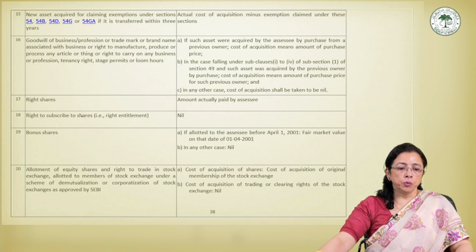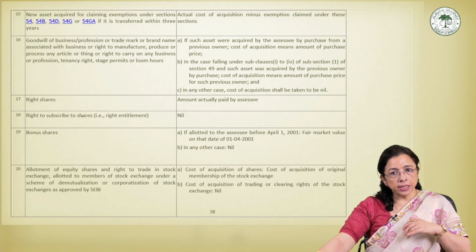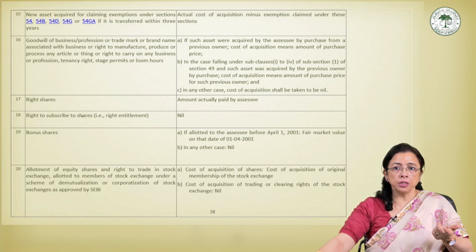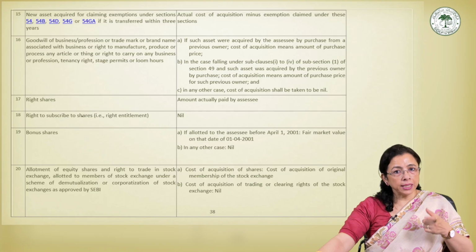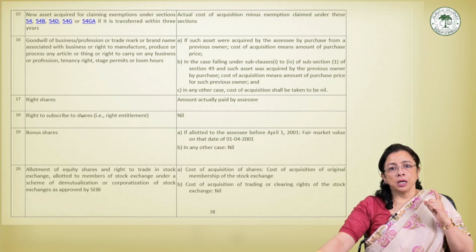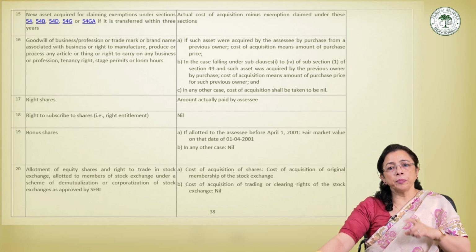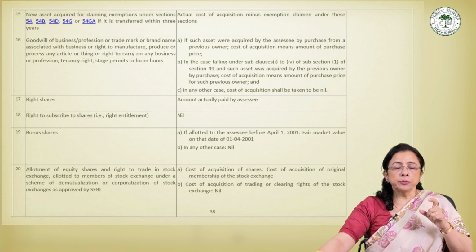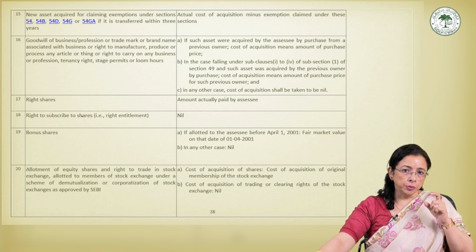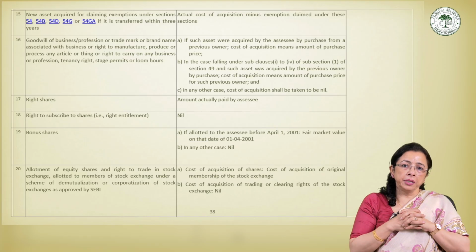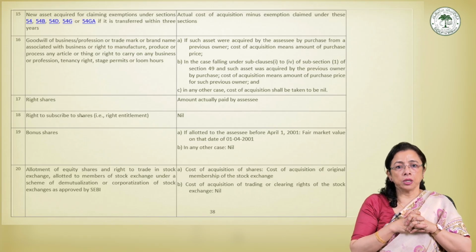Next we have the bonus shares. Bonus shares are additional shares issued by a company to the existing shareholders, free of cost, out of accumulated reserves. Since shareholders do not pay anything for acquiring bonus shares, special rules are prescribed for determining their cost of acquisition.